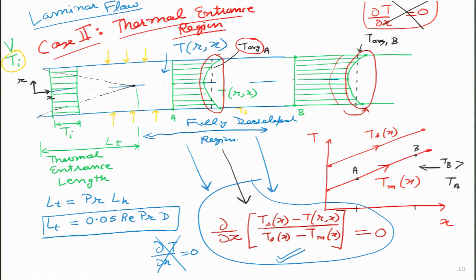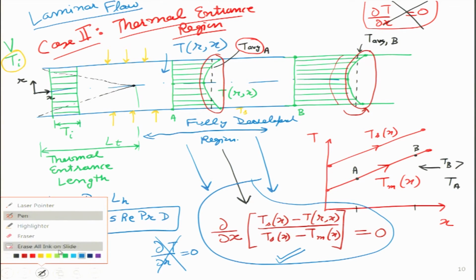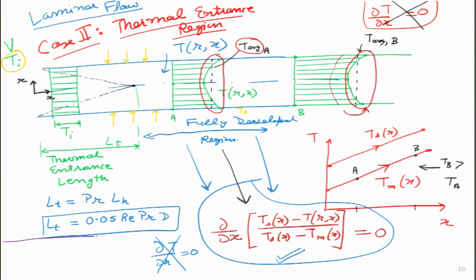So, this is an important relationship that we will use from now onwards, and we will try and see for pipes what is the type of temperature profile that we get. This is something that we will figure out very soon. All this analysis till now we have done for laminar flow. Let us try and also see what are the results for turbulent flow.